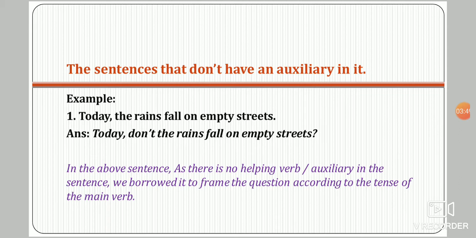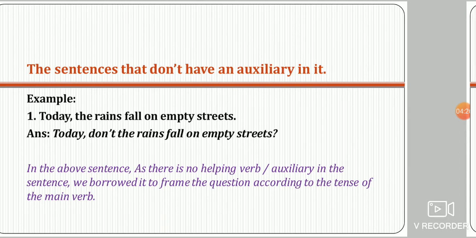What we did, we started our rhetorical question with don't. We have borrowed a helping verb here because there was no helping verb in the statement, only the main verb, and it was in present form, so we borrowed a present helping verb, don't. If our verb was falls, then we would have taken doesn't. So it is fall, so we have taken don't.